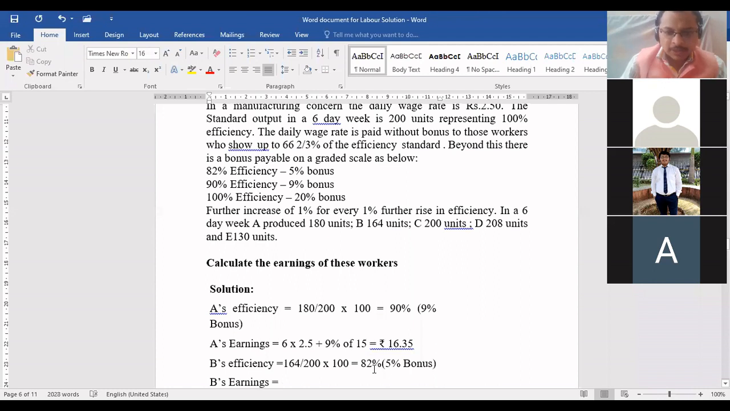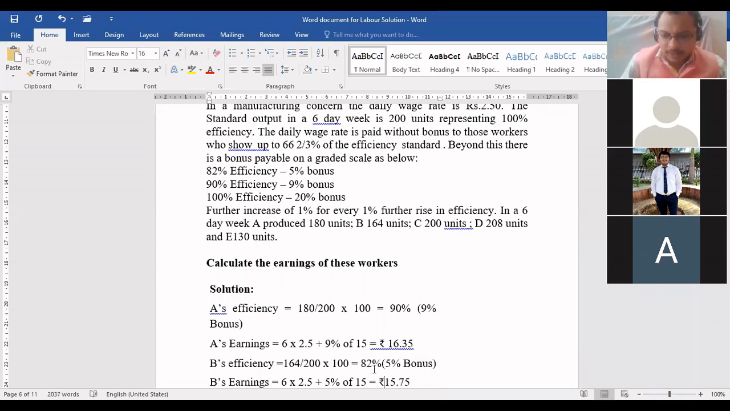Have you understood? Come on, tell me the calculation. I will calculate the wages for Mr. B. Come on, tell me fast. 5% of 15. 15.75. Okay. Very good.